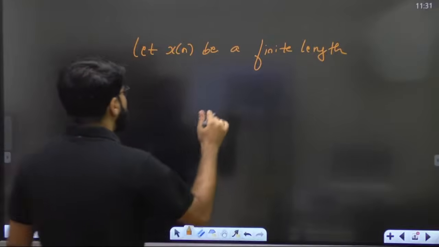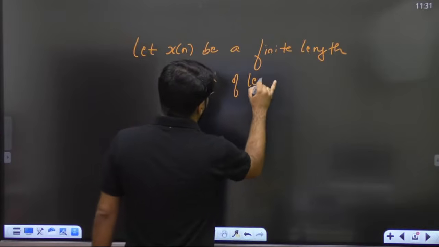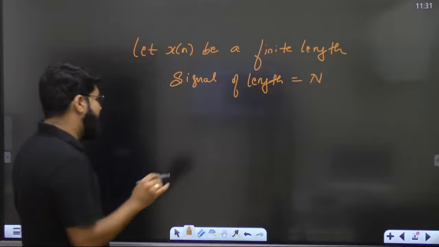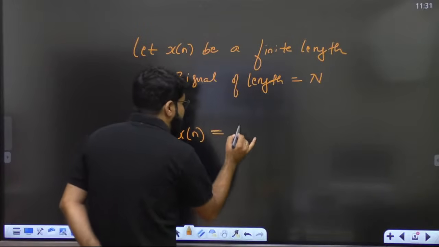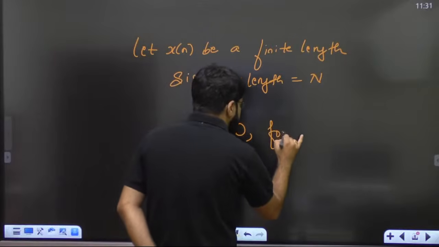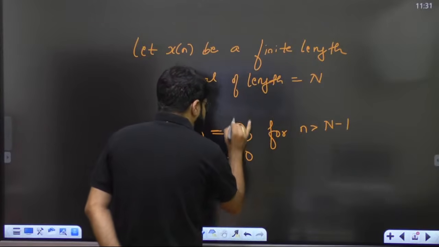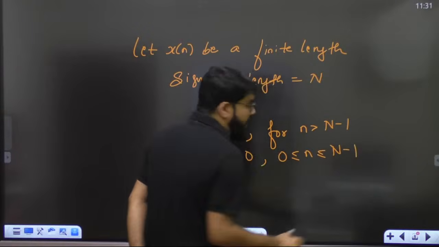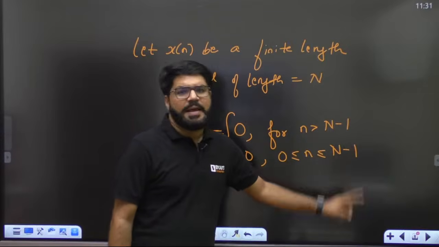Let x of n be a finite length signal of length equal to N. That means I want a signal x of n which is 0 for n greater than N minus 1, and non-zero for 0 less than or equal to n less than or equal to N minus 1. Because I start the counting from 0, so 0 to N minus 1, total N samples it will have.